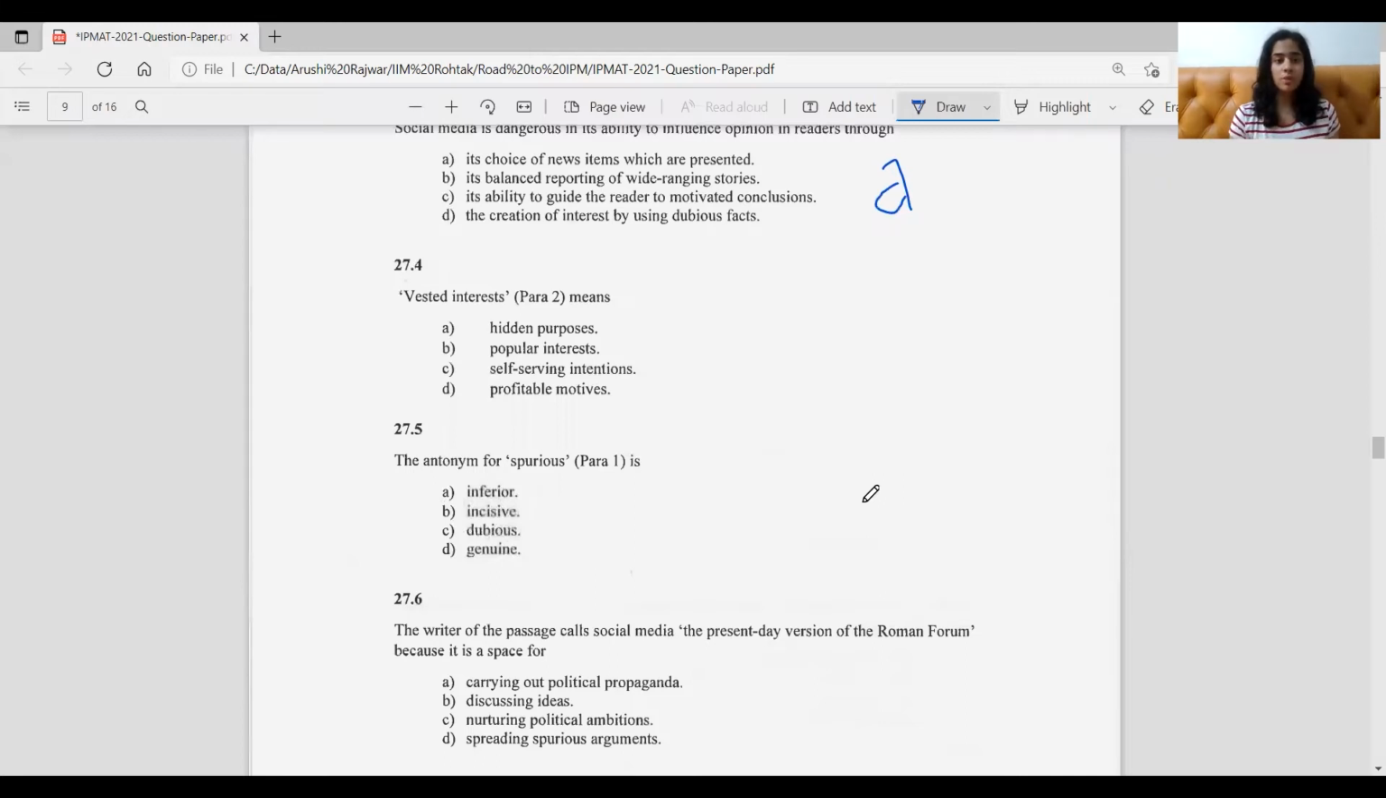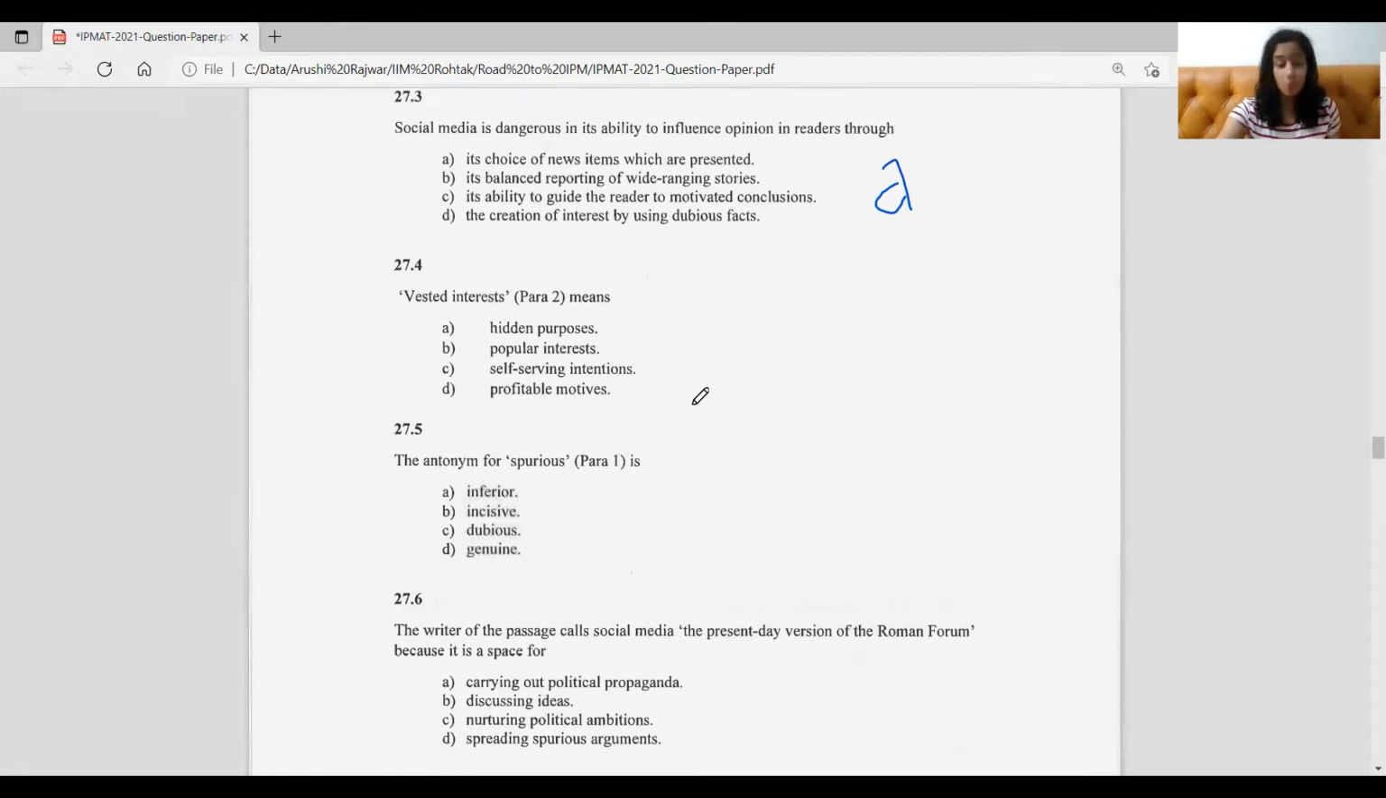Coming to the fourth question, which is grammar based actually. Vested interest, given in para 2, what does it mean? So again, for those of you who know what it genuinely means, the literal meaning of it, you can just go through the options and you'll know that the answer is self-serving intentions. But for those of you who do not know this, you have to go to the passage.